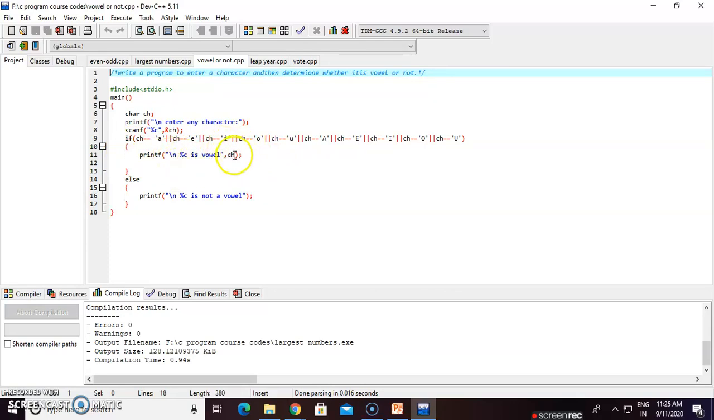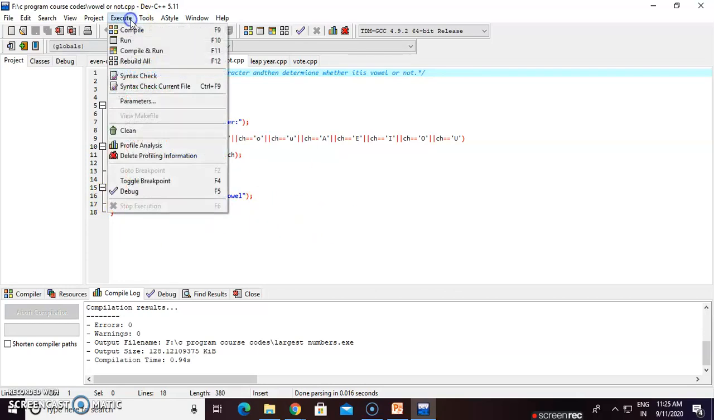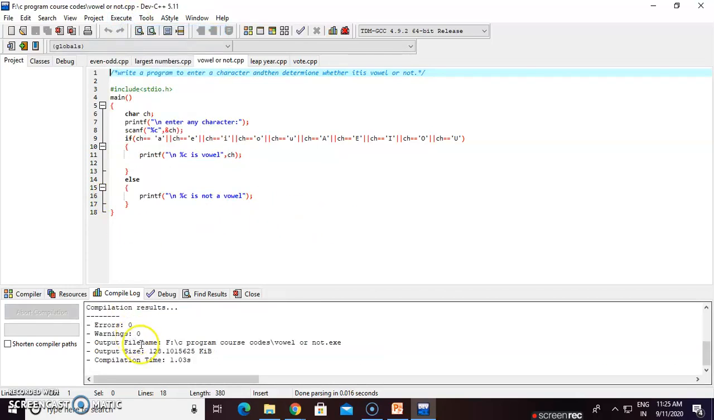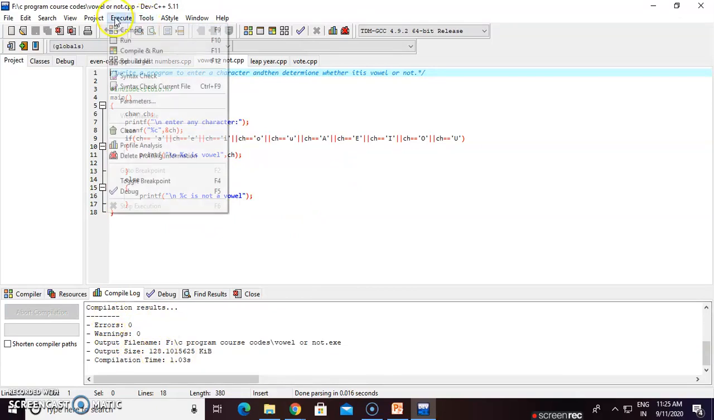If the condition is false, meaning the entered character is not matched, then go to the else block, and the else part is printf "\n is not a vowel", and that statement is printed. So click on execute, compile, no errors, perfect code.